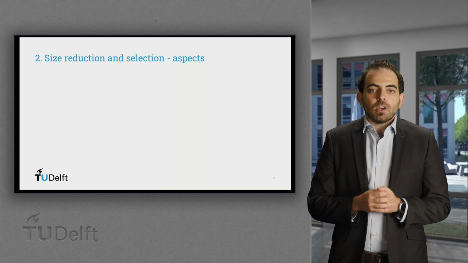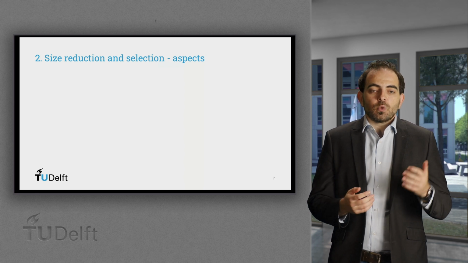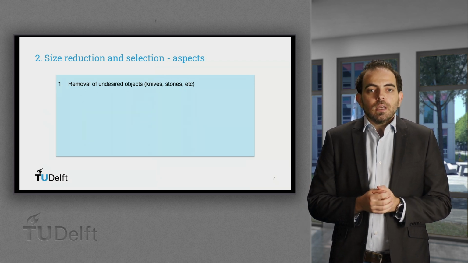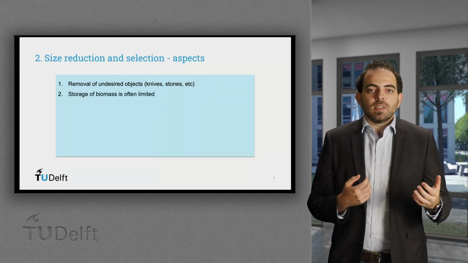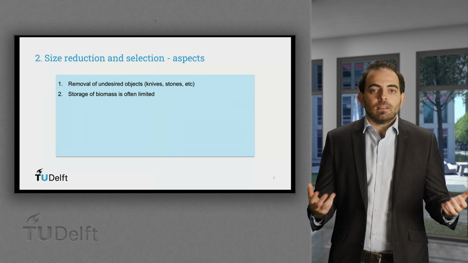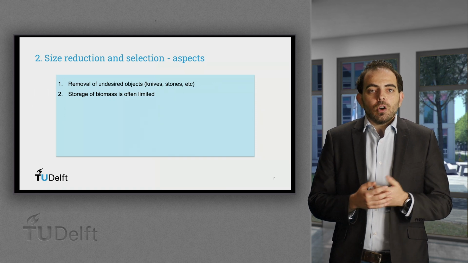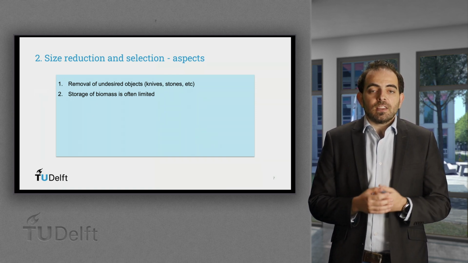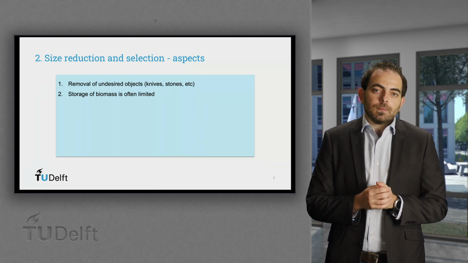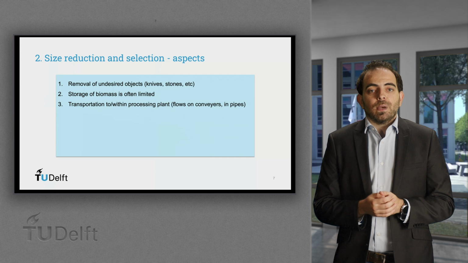For proper performance, some additional and very practical aspects must be taken into account. These deal with removal of undesired objects, such as knives, bottles, and stones, and processing time as well as prior and subsequent storage are critical, since in most cases we deal with living and metabolizing plant material. It is also subject to fungal and animal invasion. Also, even regular drying on air can change the biomass structure strongly and make subsequent steps even more costly and difficult. Transport of biomass to, in, and from the processing plant is also a key aspect.